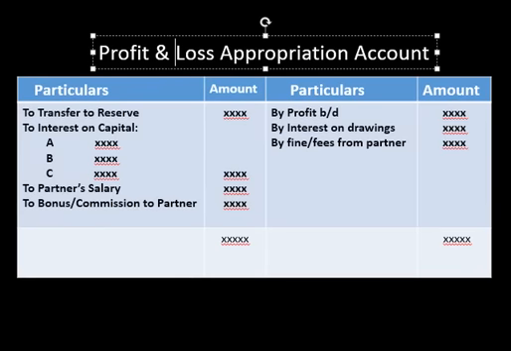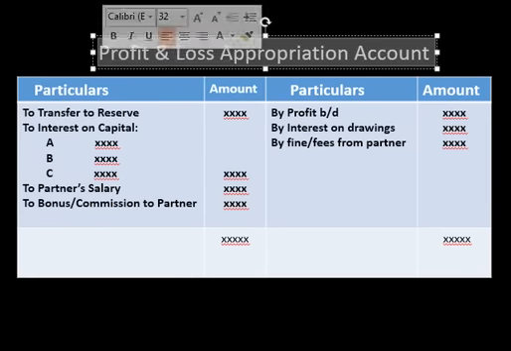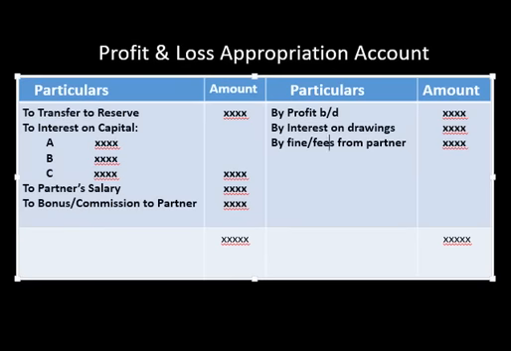So this is the profit and loss appropriation account, in which you write profit first, by profit brought down here. Then on this side we write interest on drawings of the partners. If any fees or fine is charged from the partner for misconduct or for any legal matter, and on this side we write transfer to reserve. Sometimes some part of the profit is transferred to reserve.